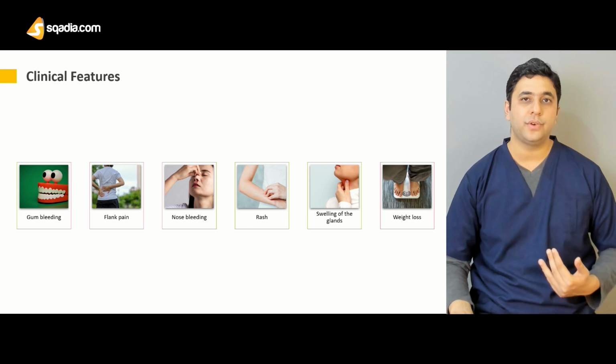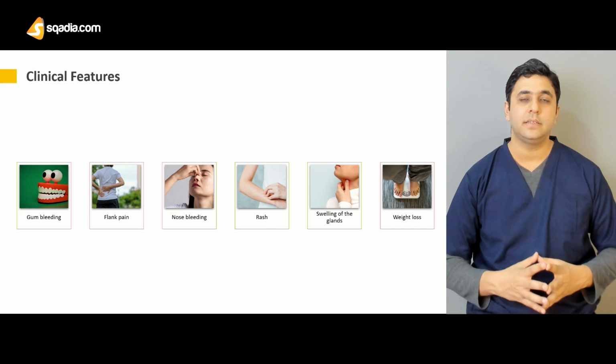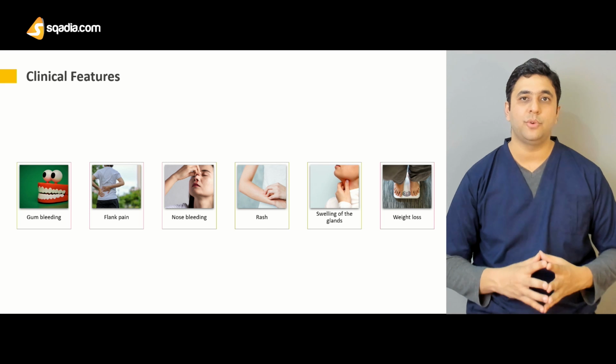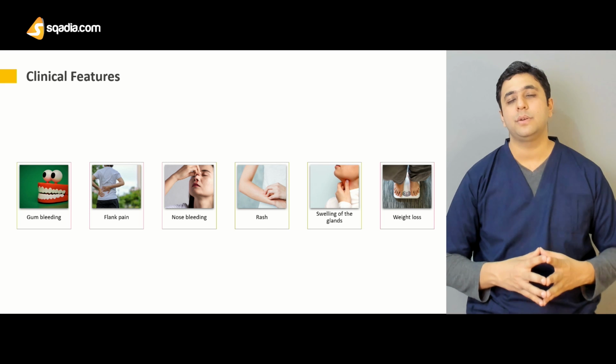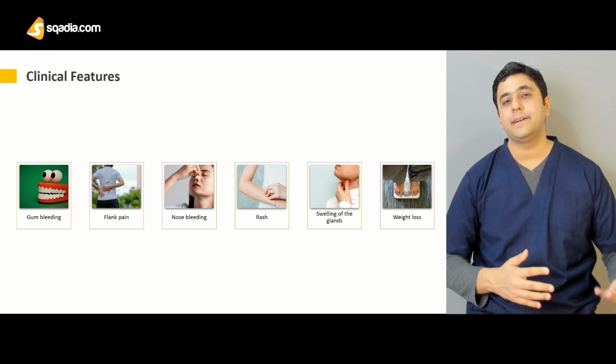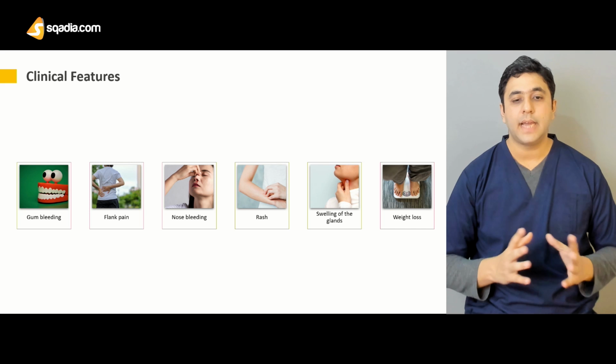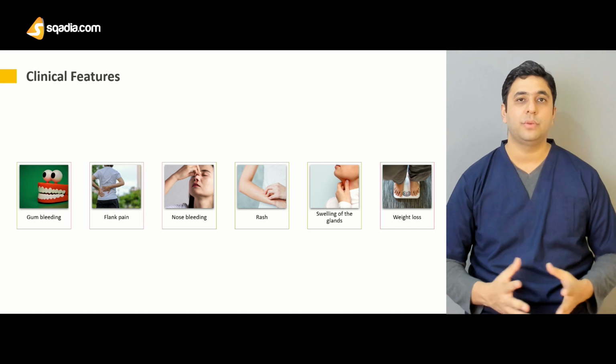We have to do the electrophoresis, as we talked about in the previous slides. We have to then confirm them with the help of a biopsy of the bone marrow. The biopsy of the bone marrow will show greater than 10% plasmacytoid lymphoid cells in the bone marrow. So that basically signifies that we have a Waldenstrom macroglobulinemia.